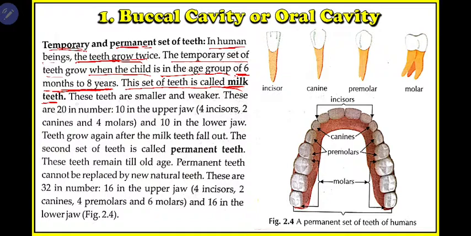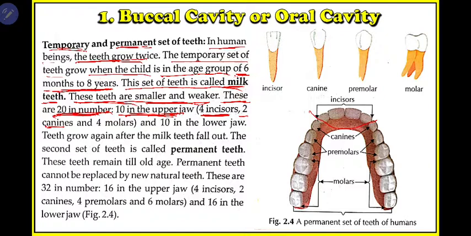Okay, these teeth are smaller and weaker. These teeth of a child are small in size and weaker. These are 20 in number, 10 in the upper jaw and 10 in the lower jaw. In case of a child there are only 20 teeth, but in case of a mature person there are a total of 32 teeth. In each jaw what are the different types of teeth? 4 incisors, similar to us, kids also have 4 incisors.